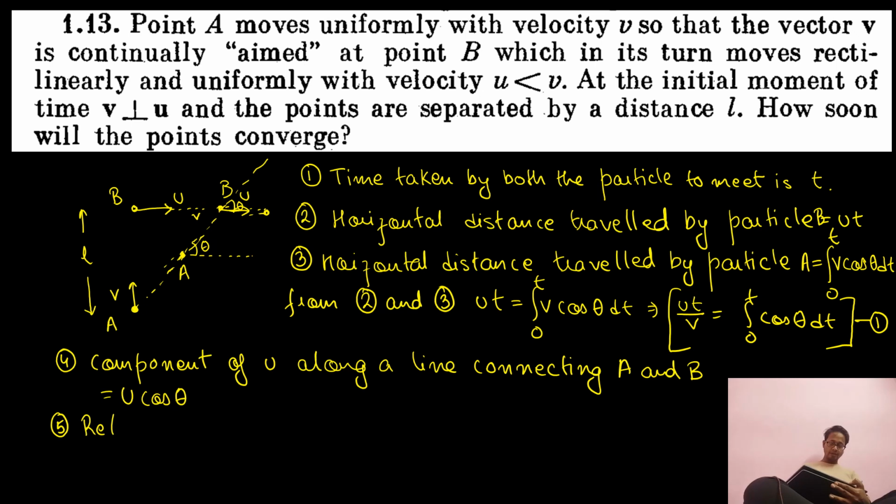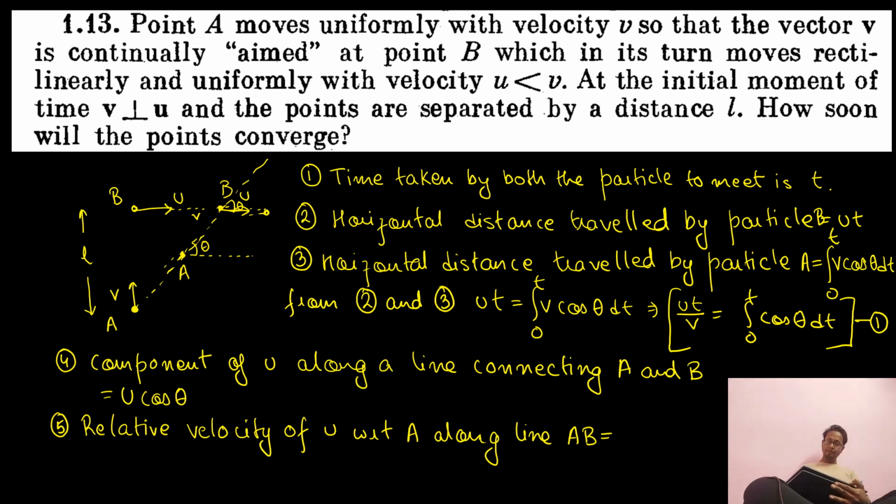The relative velocity of u with respect to A along line AB is nothing but u cos theta minus v, where v is the velocity in this direction.